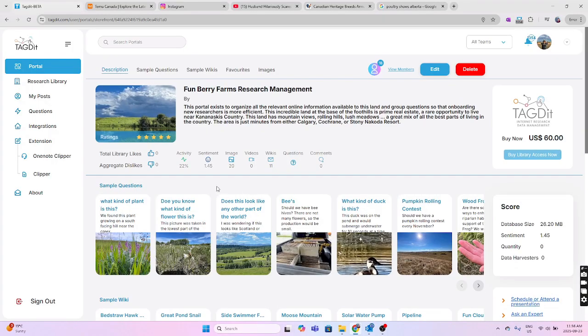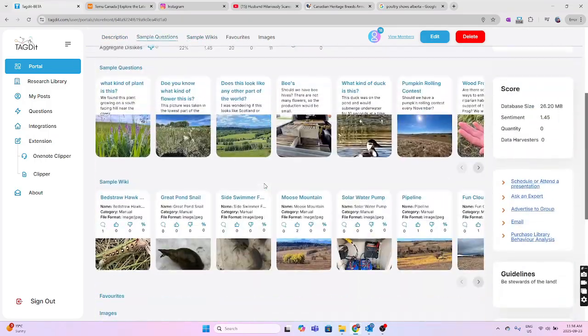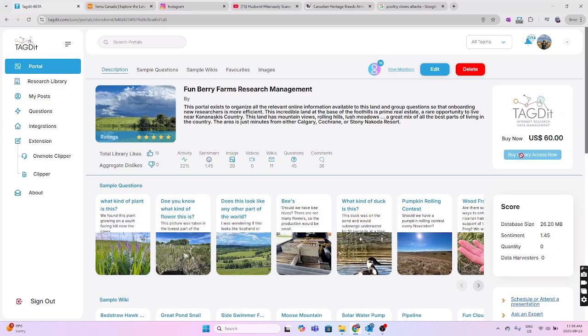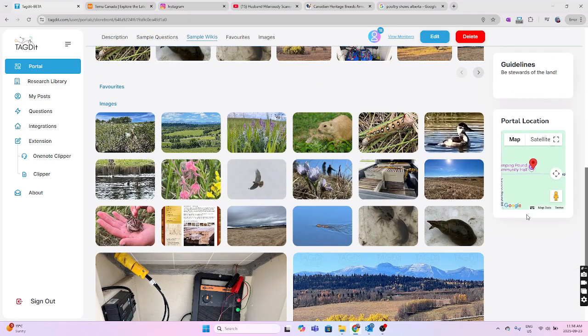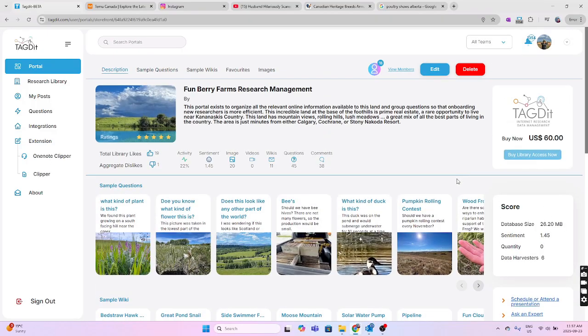Anyway, so this is what I call the storefront page. And if there's another farmer down the road and wants to access all the data that I've collected over time, then they're welcome to access this page. And they can buy library access. I can give it to them for free. They can join the portal, or they can ask a question, and they can ask me a paid question or a free question, just about farming and getting farming going.